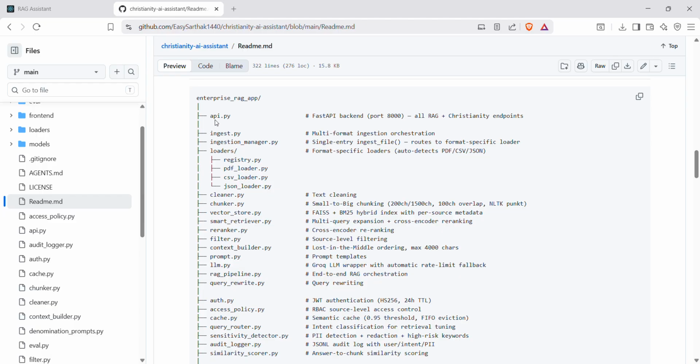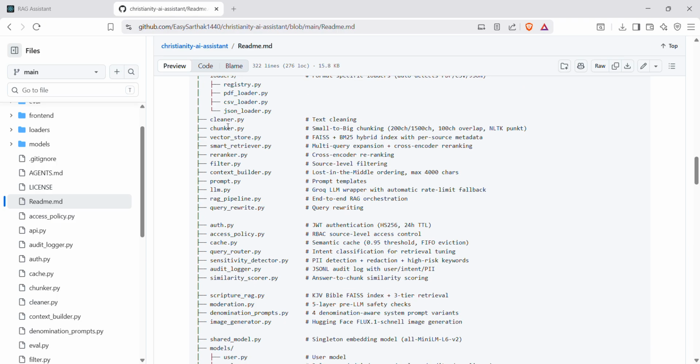This is the folder structure. API.py has the FastAPI backend. Ingest.py has multi-format ingestion orchestration, and similarly the loaders, PDF loader, CSV loader, and JSON loader as well. Cleaner performs the cleaning. Chunker performs small to big chunking, which includes parent style chunking type of architecture.